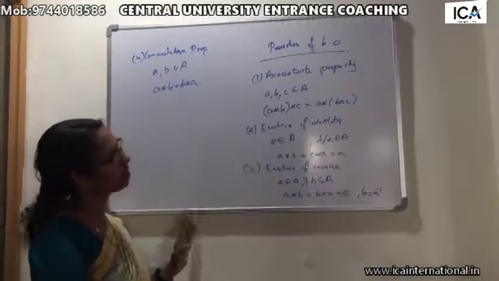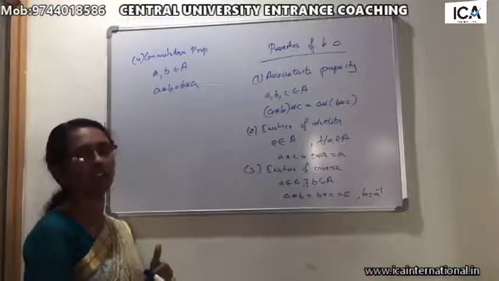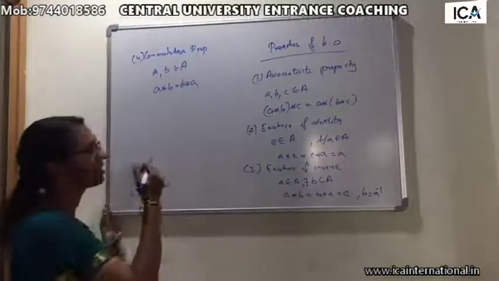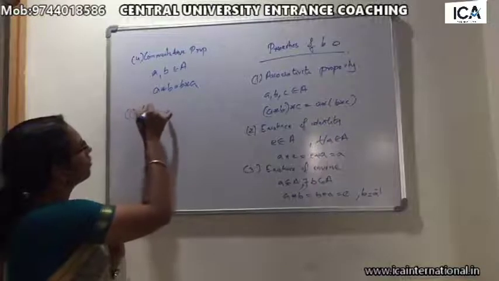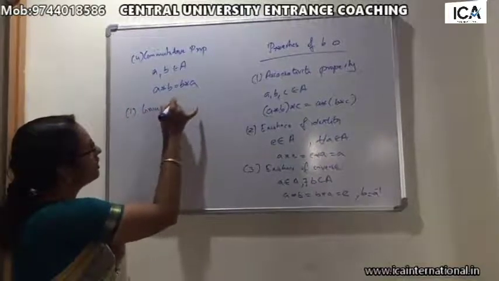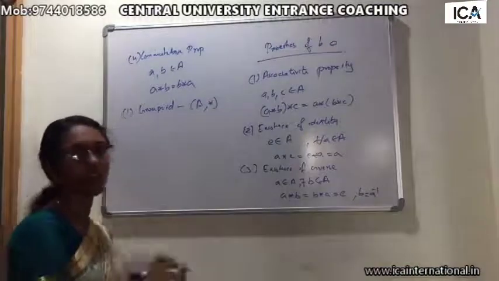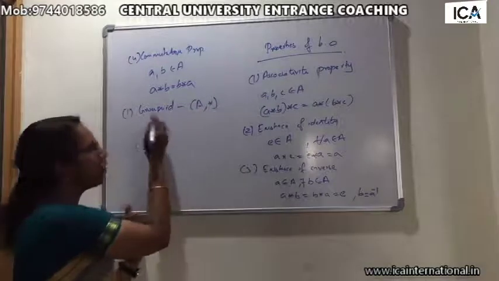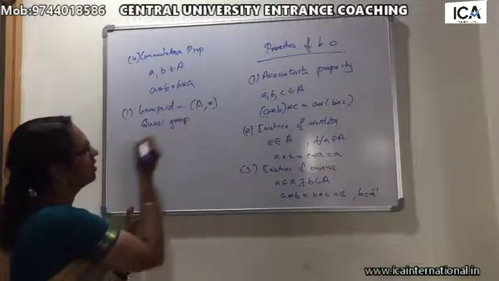Based on these properties, we can divide any set under this binary operation into certain types of sets. The first one is groupoid, which is the set A under the binary operation star. That algebraic structure is called a groupoid, or a quasi-group.